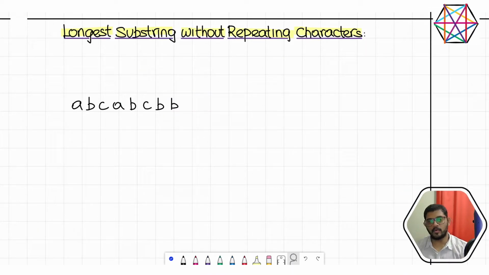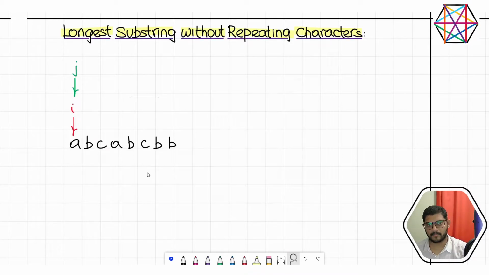Let's head over to the whiteboard and see how to solve this. We are taking this 2-pointer approach. We have 2 pointers, I and J, and J is always going to run ahead of I. I'll tell you exactly how. Initially both I and J are at the 0th index. J will run faster, I is going to run slowly. How exactly are we going to run J? We are going to run it as far as possible till we hit the first repeating character.